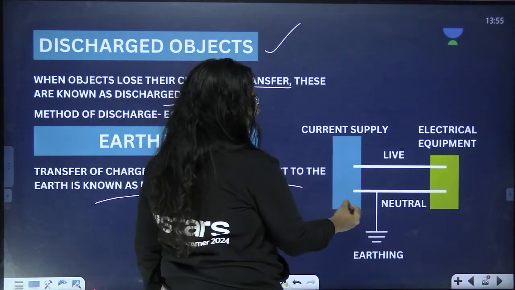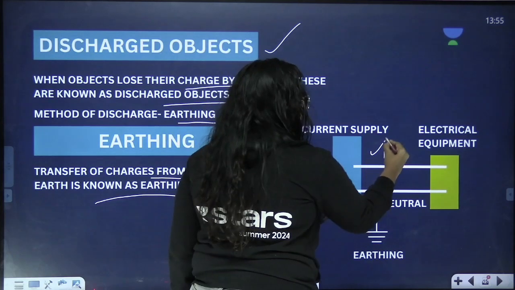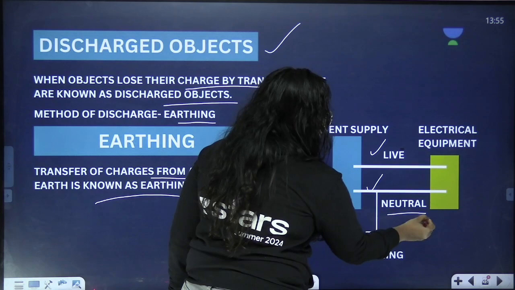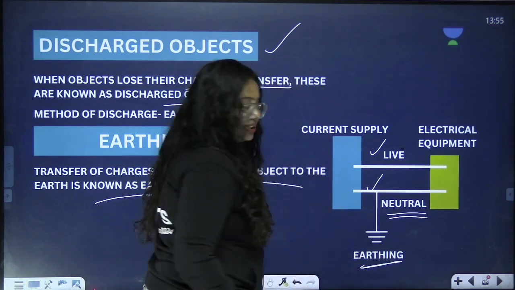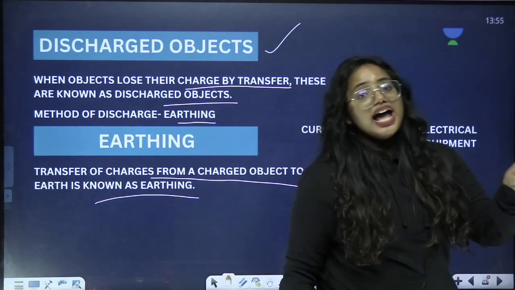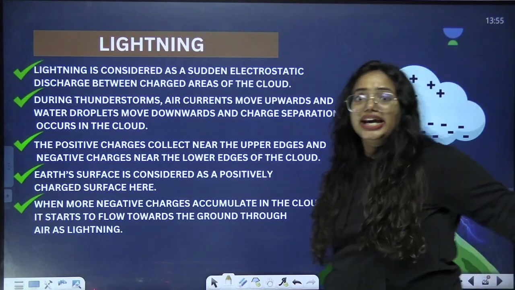So here you can see an example of it. Look at it. This is a current supply. This is an electrical equipment. And it has two wires. What are they? A live wire and a neutral wire. So earthing has to be done from a neutral wire, whereas the charges are being transferred to the earth. Clear? So I hope you're clear with the part of earthing too. And now we are moving towards the next one.